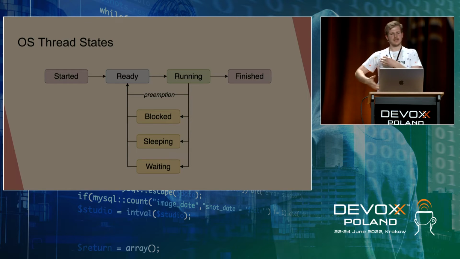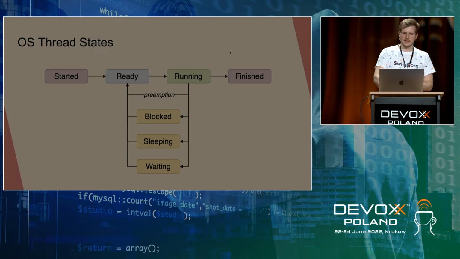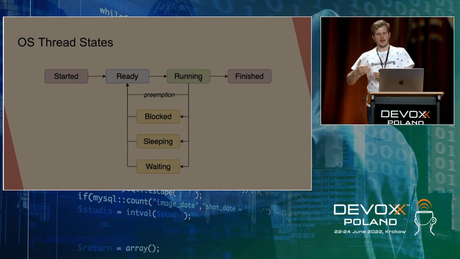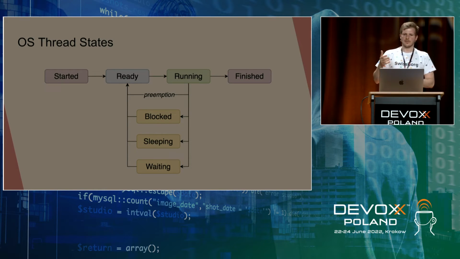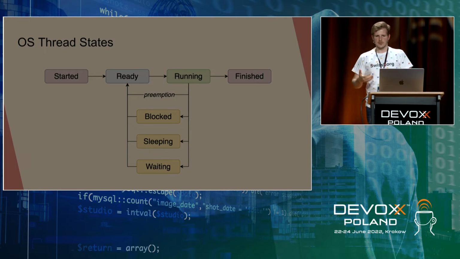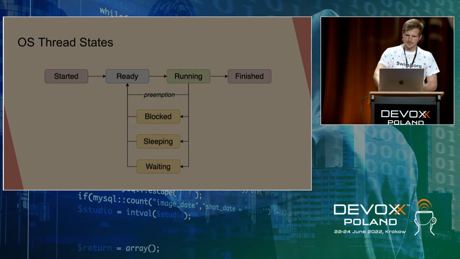When it's scheduled to a CPU core, it goes to the running state. And then if it's computing for some time and its time elapses, so it needs to make space for another thread, it gets preempted and goes back to the ready state, or it may call some blocking function and go to the blocked state, sleeping state, or waiting state. And when it finishes its computation, it's marked as finished.